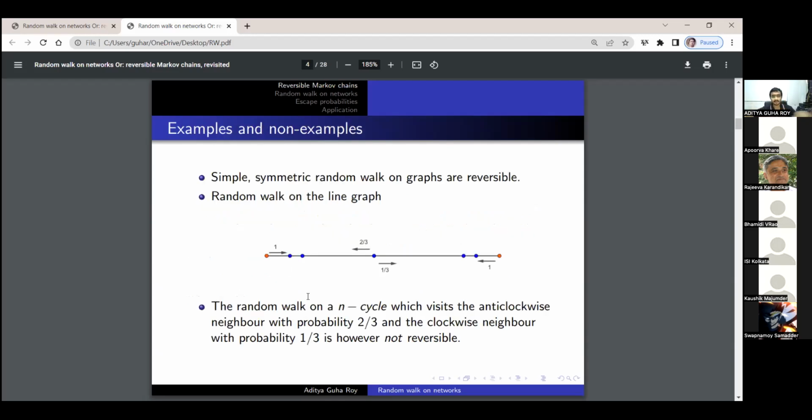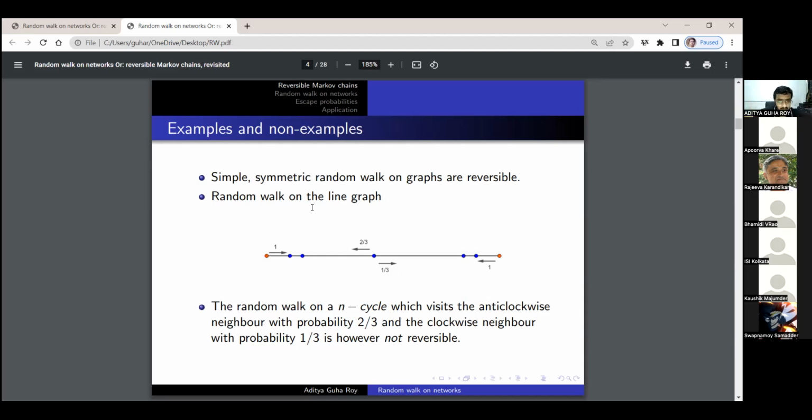All right, so here I'll just mention a few examples and an interesting non-example. Simple symmetric random walks on graphs are reversible. By simple symmetric random walk on a graph, I mean that we have a graph, and at each vertex, the particle travels along one of the edges that leaves that vertex, and the edge is chosen uniformly at random. So there's no particular preference for a single edge over the others.